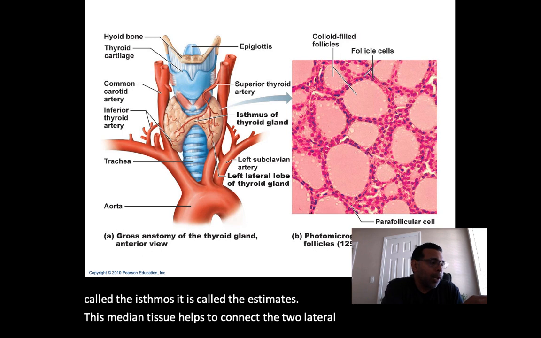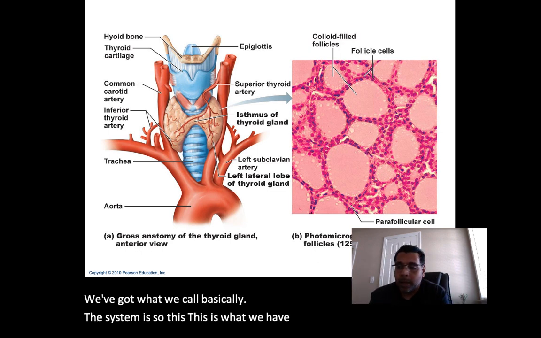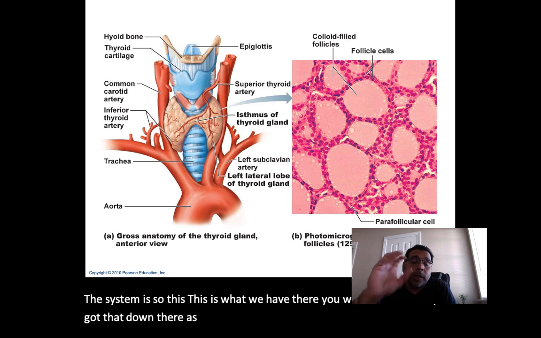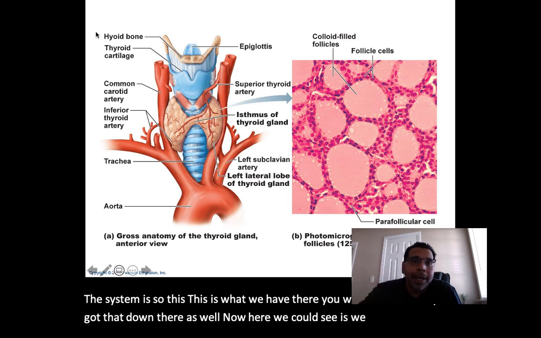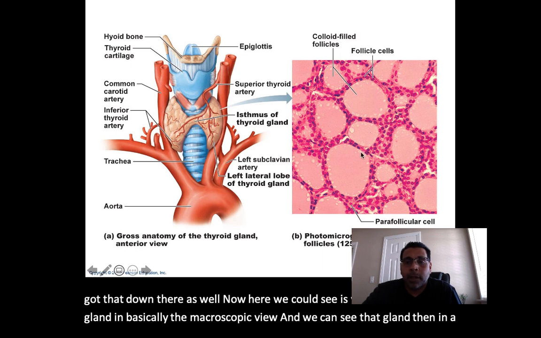Next in here, we've got the isthmus. So the isthmus is what we have there. You want to make sure you've got that down as well. Now here we can see that gland in the macroscopic view, and we can see that gland in a microscopic view off to the side.